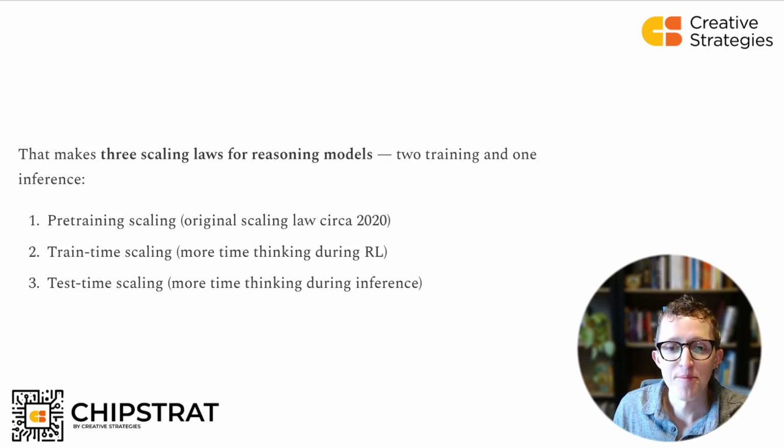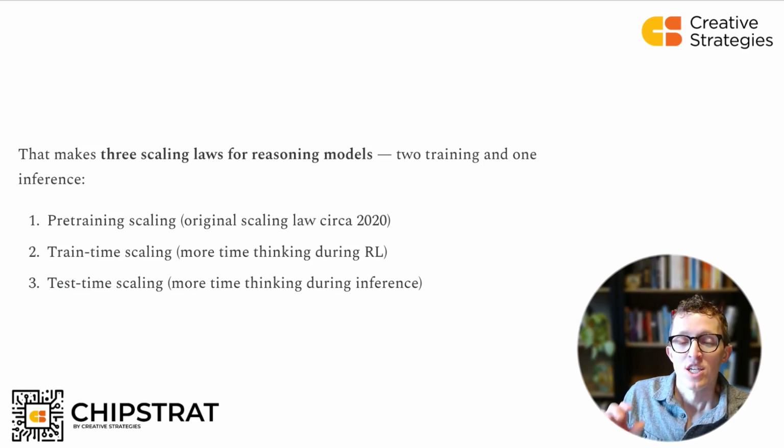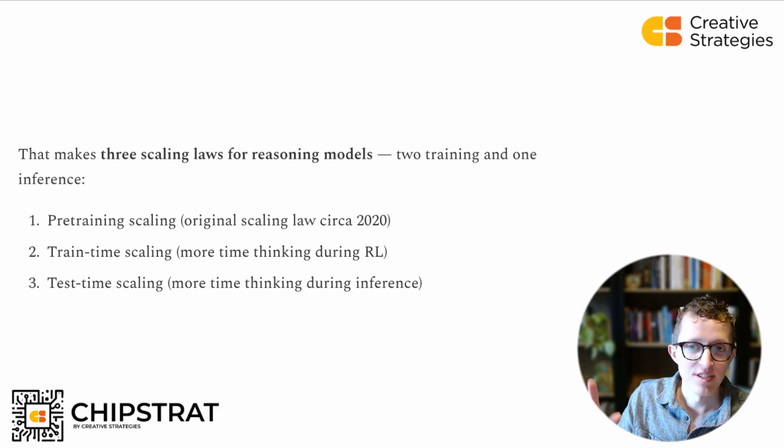Next slide. Back to OpenAI. So OpenAI to date has shown us 3 compute scaling laws. So the original scaling law that everyone got excited about and drove the GPT-3 to 3.5 to 4 is pre-training scaling, which is the original scaling law, where you increase compute, training data, and model size simultaneously to get more intelligence. Now, OpenAI, with their proprietary reasoning model, also introduced 2 more scaling laws.